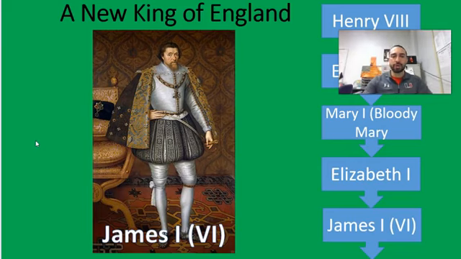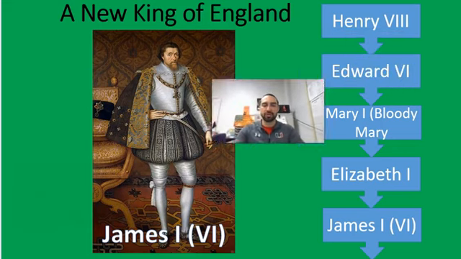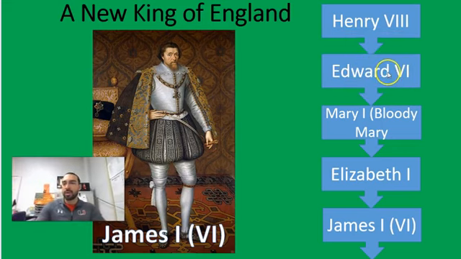We're going to work on our notes a little bit more. Recall that Henry VIII, the very large king who had 6 wives and 3 children who went on to be kings or queens, he was the one who divorced his wife so that he could marry a new wife, and in the process left the Catholic Church and started his own church, the Church of England, or the Anglican Church.